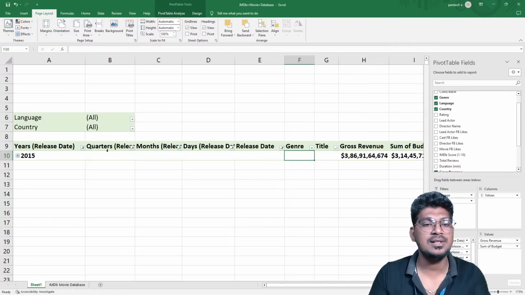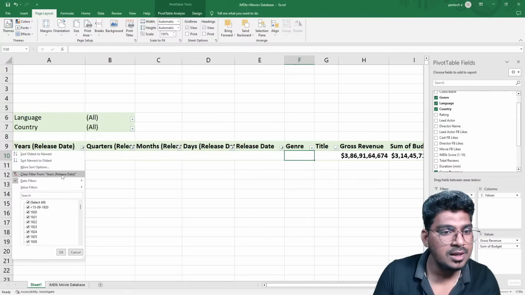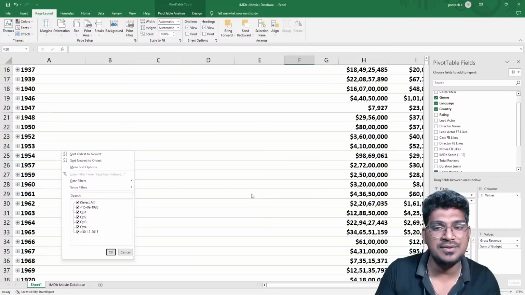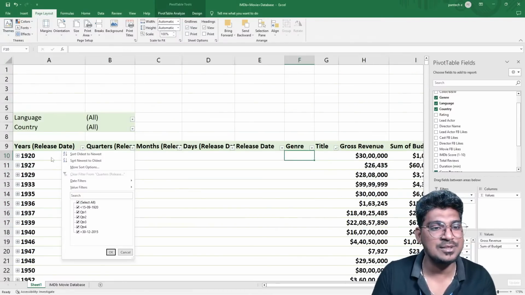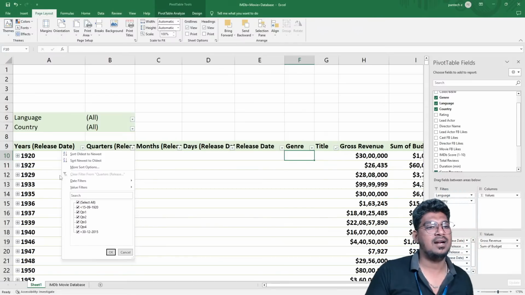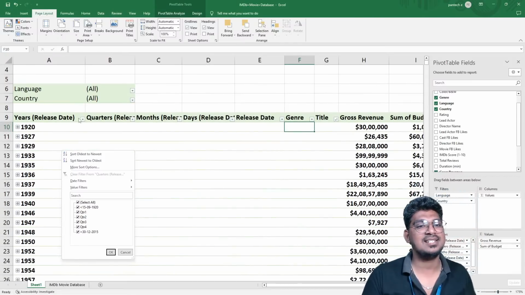Yes, you can see this one. This is actually that filter. So clear all the filters, and here also clear all the filters right now, and you can see this one. So I want this to display date wise. This is how to do that.